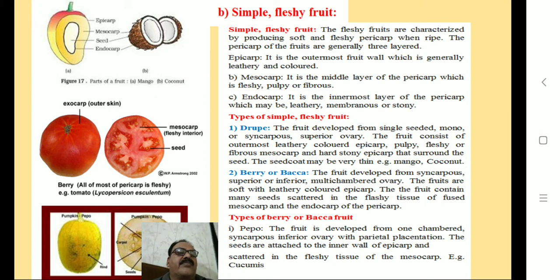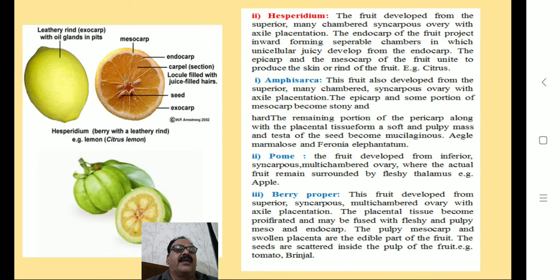For example, cucumber. Second type is Hesperidium type of fruit. The fruit developed from the superior many-chambered syncarpous ovary